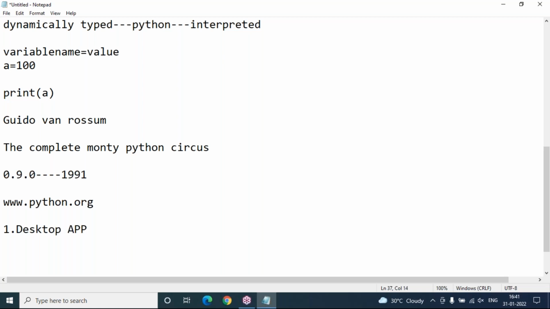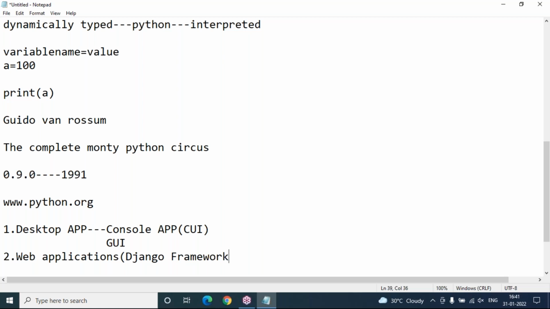Desktop applications are of two types. That is console applications, which are completely CUI, command user interface, and also GUI, graphical user interface applications. And also using Python, we can develop web applications. For web applications, I strongly recommend learning the Django framework. This is a complete web development framework. So those who want to develop websites and web applications using Python, I strongly recommend Django. Yes, automation also, we can do a lot of things.